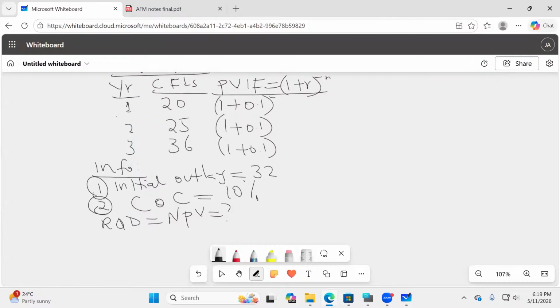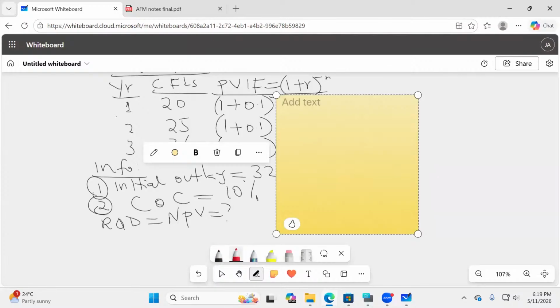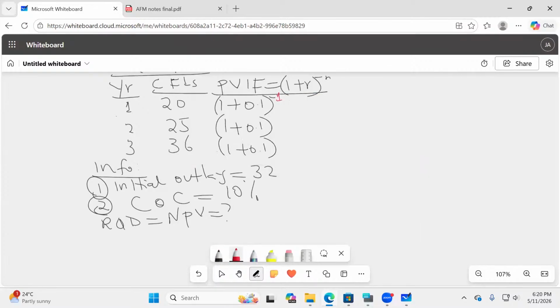The first one will be raised to negative 1. The second one, raised to negative 2, then raised to negative 3, like that. So all of us should have our calculators in our palms, and we compute 1.1 raised to negative 1. Then you give me an answer.